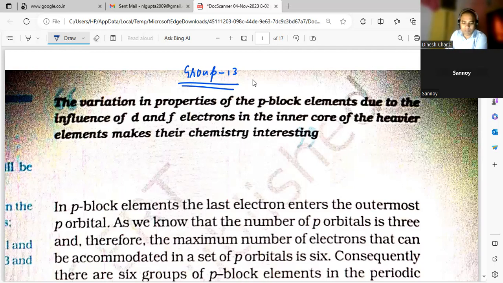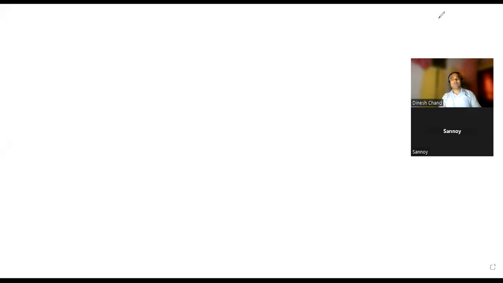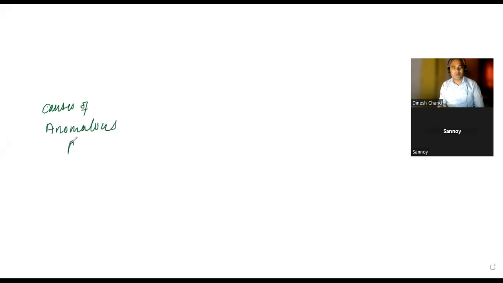What are the causes of anomalous properties? What is the reason behind the anomalous properties? If something is showing anomalous properties compared to the rest of the elements, there must be some reason behind this. Causes of anomalous properties.